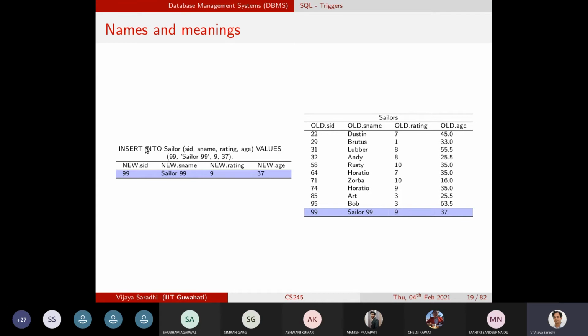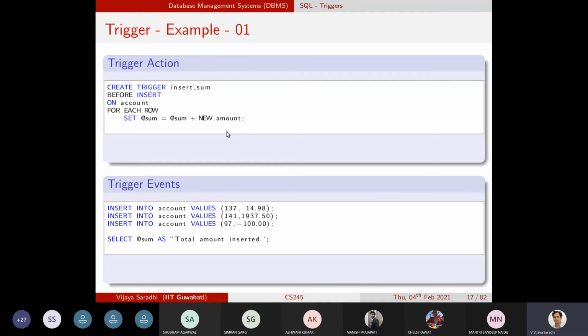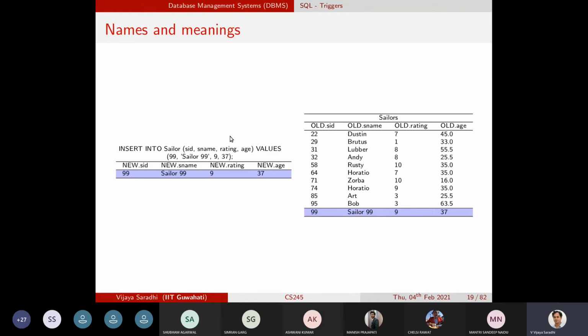So what internally the database will do is that it's a new table whose records I wanted to include into this sailors table. But the way that I distinguish this table versus that table is that all these records are referred to as new.sid, new.name, new.rating and new.age. And whenever you are invoking it, you refer to the new record and then do the comparison. So that is what happens.